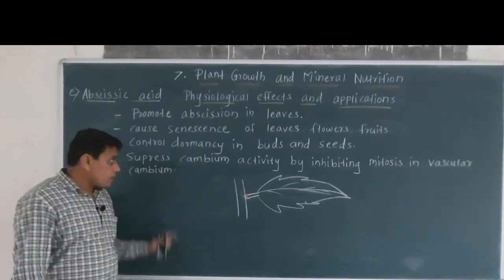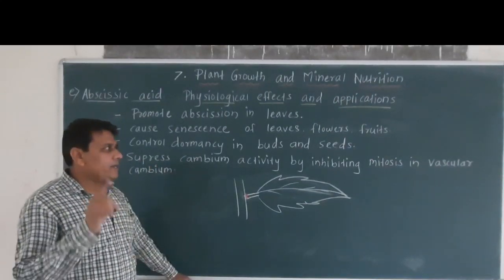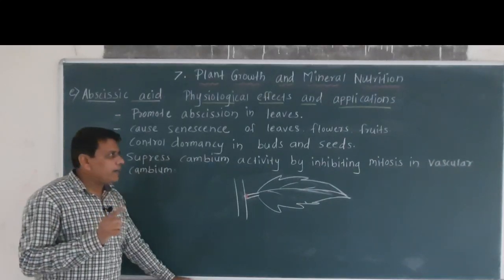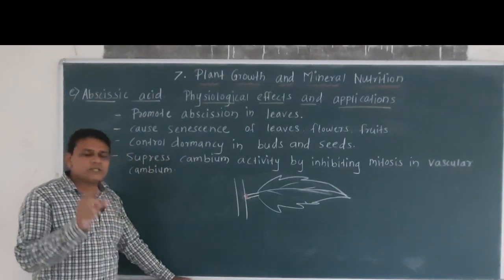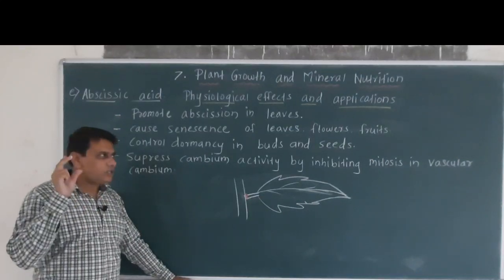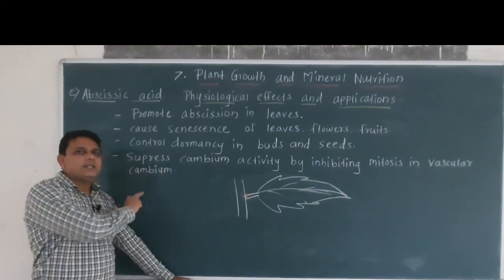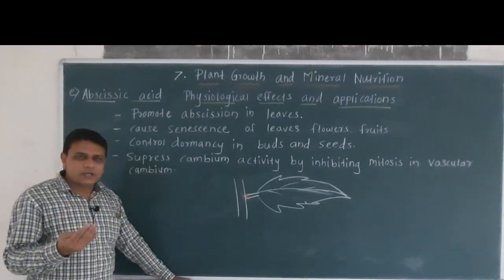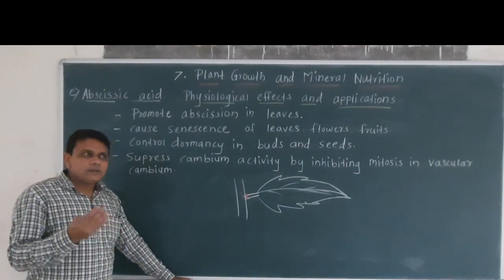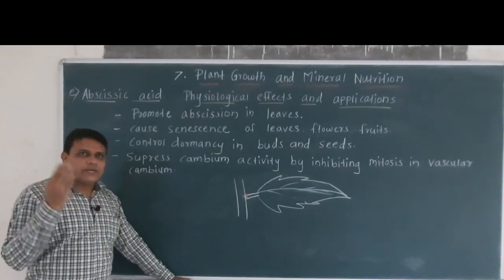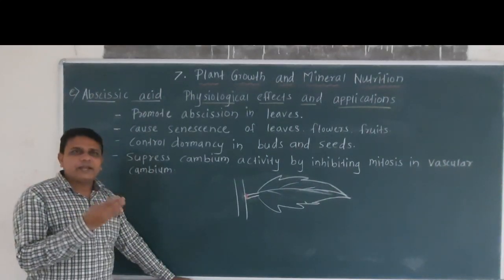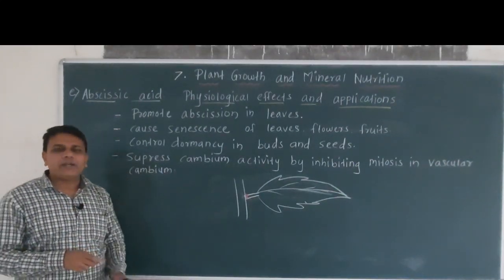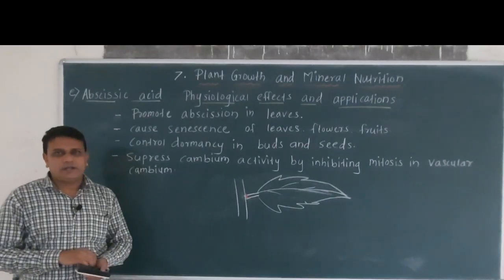So abscisic acid suppresses the activity of cambium by inhibiting mitosis. That means the process of mitosis is stopped inside the vascular cambium, further cell division does not occur, and the growth of vascular tissues, that is xylem and phloem, is stopped due to the activity of abscisic acid.